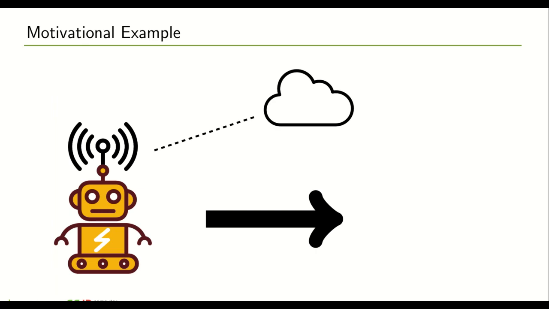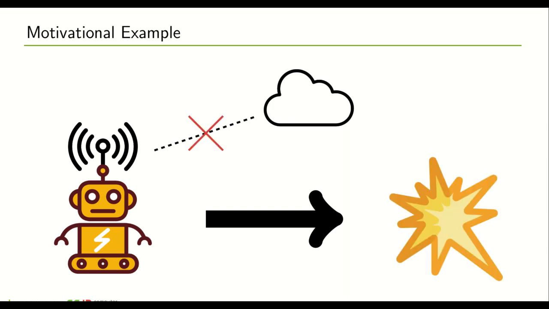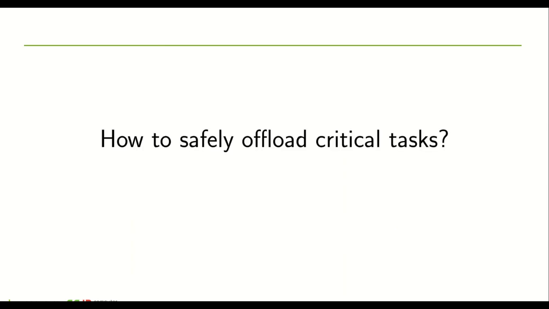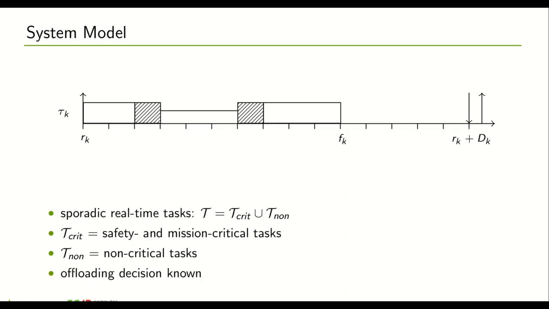So, what is this all about? Consider a robot that executes multiple tasks such as moving, laser scanning, and trajectory planning. And we assume that for the trajectory planning it needs some kind of cloud assistance and therefore offloads some part of its workload using a wireless connection. Accordingly, the robot is completely dependent on the connectivity, and without connectivity, this could easily end up in a collision. So the question we answered in our paper and would like to answer now is how to safely offload critical tasks.